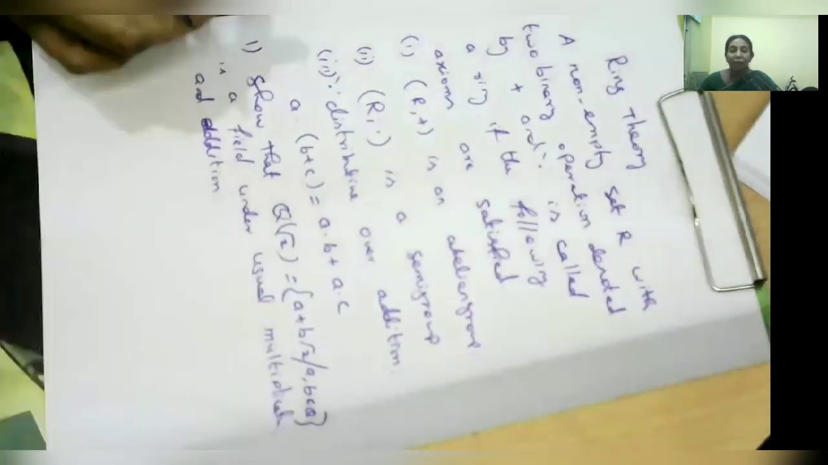The question is to show that a non-empty set is a field. For proving a field we must know the definition of a field. The definition of a field says: a commutative ring with identity element, in which every nonzero element has a multiplicative inverse, is a field.